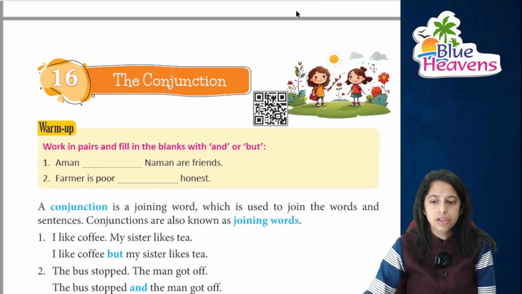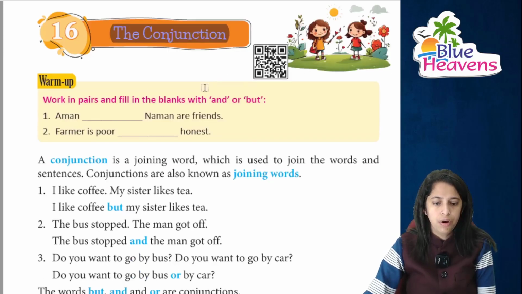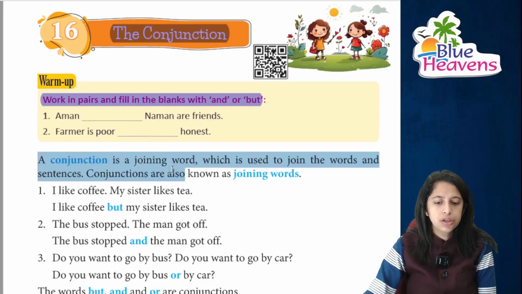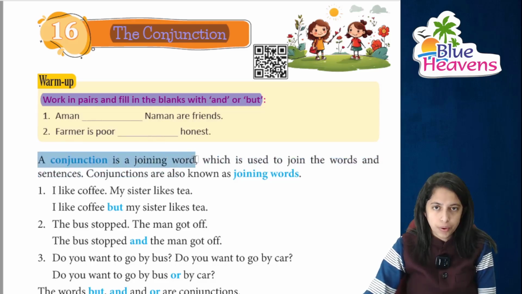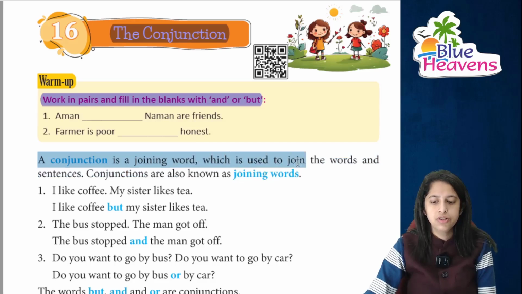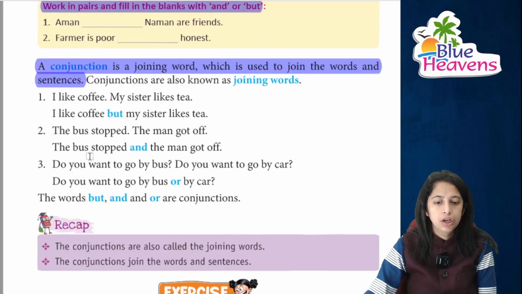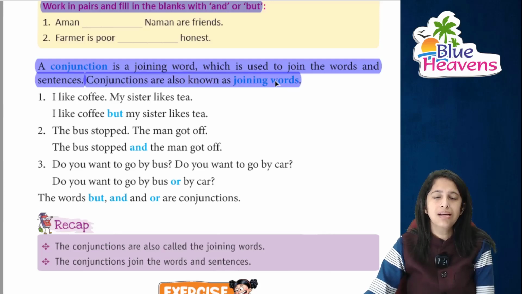The title of our chapter is the conjunction, right? Warm-up exercises: work in pairs, and you have to fill in the blanks with and, or, but. देखिए, Aman and Naman are friends. The farmer is poor but he is honest, right? So conjunction is a joining word. Conjunction क्या होते हैं? Joining word होते हैं, means जो जोड़ के रखते हैं, which is used to join words and sentences. Conjunctions are also known as joining words. They are also known as connection words.